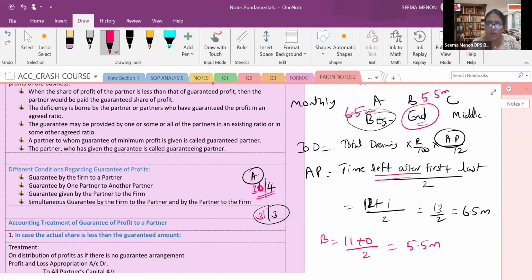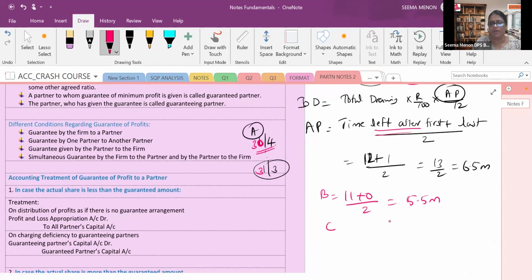Yesterday I taught a shortcut also. Whenever the middle is given, the average will always be 6 months. Again, I will explain how it is. C is withdrawing in the middle of the month. That means 15th April he will be withdrawing, and after that 15th March. So after 15th April, how many months are left in the year? Till April 15 half a month has gone. So what is the left out month? 11.5. Half a month of the 12 months has gone.